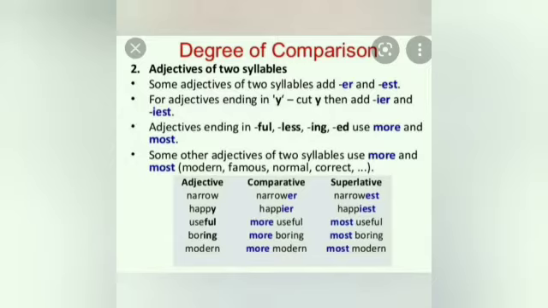And then for adjectives ending in ful, less, ing, ed, you have to use more and most. You see here useful, boring. You have to add the words more and most. You can't add er, est. And for some adjectives of two syllables, you can use more and most. For the word modern: more modern, most modern.